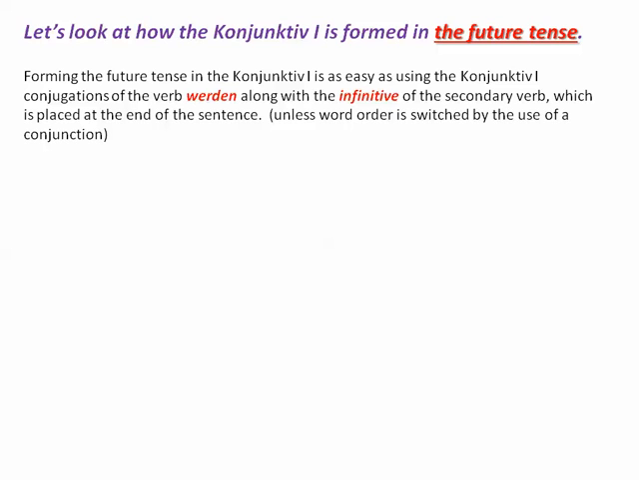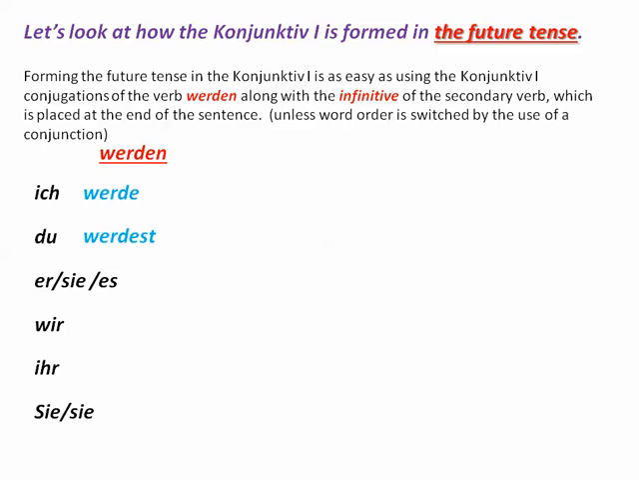When forming the future tense in a regular verb, we're going to use werden, okay? So forming the future tense in the subjunctive one is as easy as using the subjunctive one conjugations of the verb werden along with the infinitive of the secondary verb, which is placed at the end of the sentence. This is just like it was in the present tense. So here let's learn the werden forms. Ich werde, du werdest, er werde, wir werden, ihr werdet, sie werden.